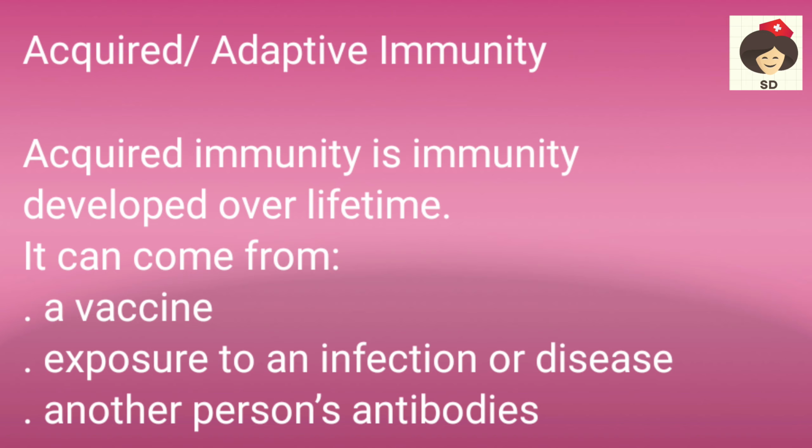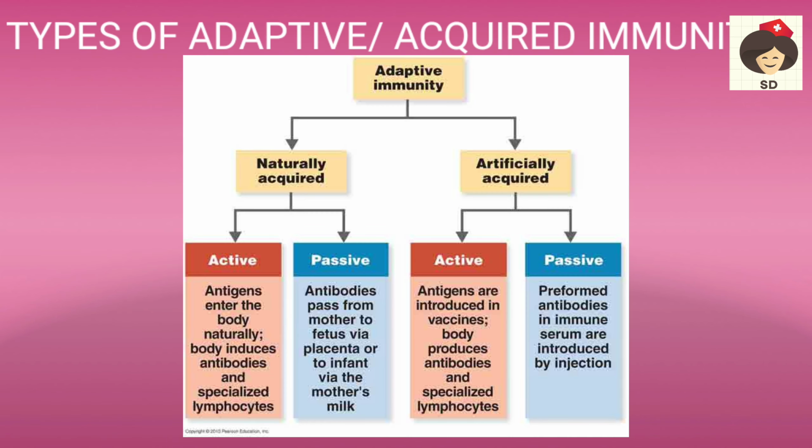The next type of immunity is acquired or adaptive immunity. As the name suggests, it is acquired. That means we get it from a vaccine, from exposure to an infection or disease, or from another person's antibodies. Okay, next we'll see the types of acquired immunity. It is further classified as naturally acquired and artificially acquired.